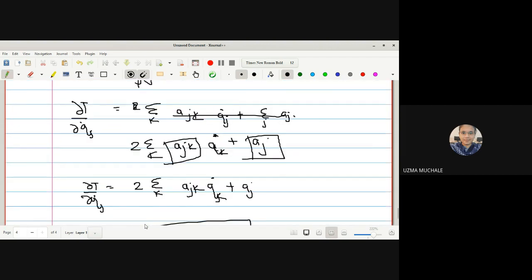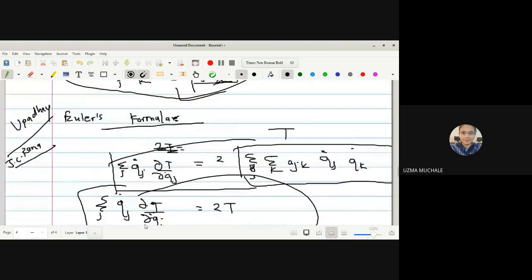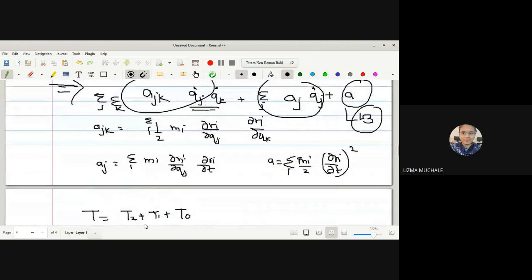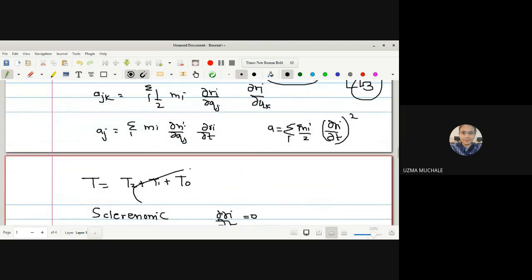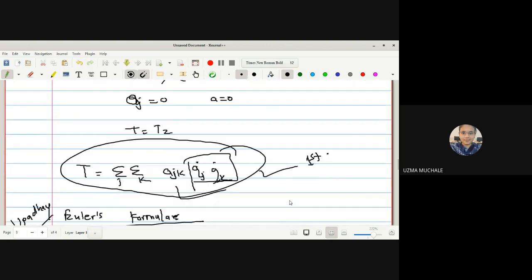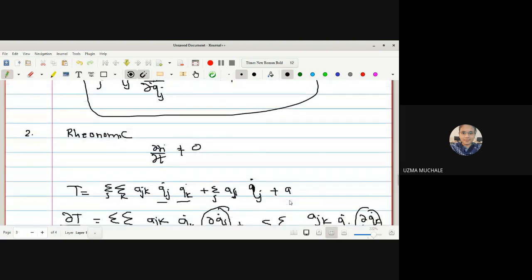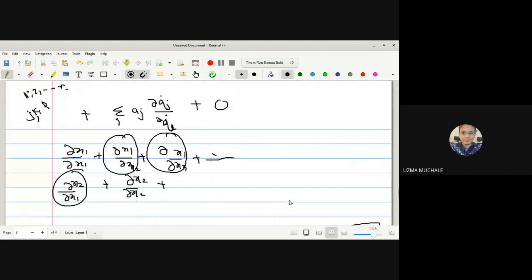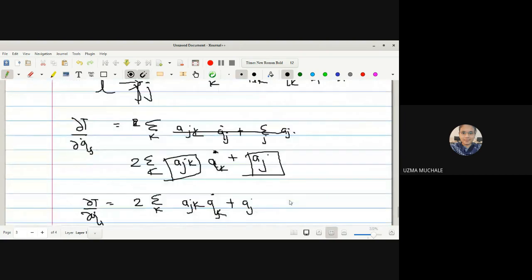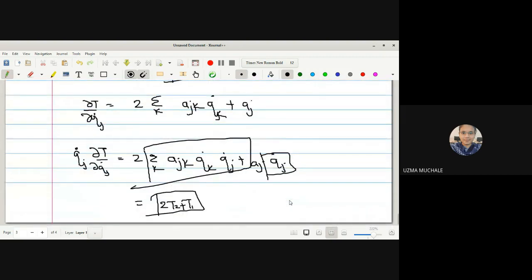In general, what will it be? T is equal to, we got T2 plus T1 plus T0. And if it is simply scleronomic, then T is equal to only the first term. Right? And if it is rheonomic, then it is 2T2 plus T1. Okay?